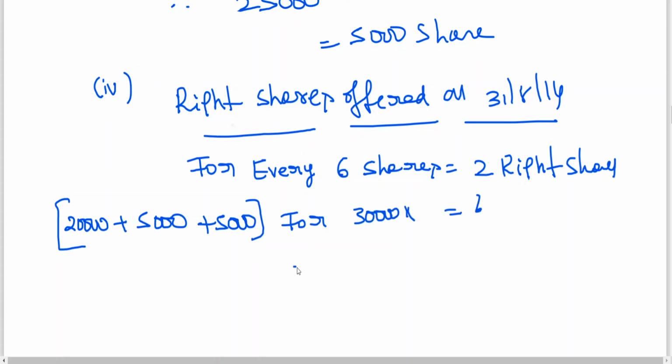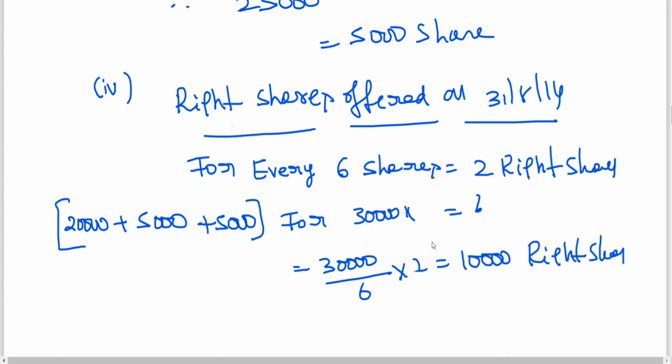How are you getting 30,000 shares as on this date? If he says that bonus shareholders are not going to get right shares, then you work out, but there is no such saying. So directly we take as on this date, 20 plus 5 plus 5, it is coming to 30,000. So for 30,000 shares, how many right shares? 30,000 into 2 by 6, 10,000 right shares.